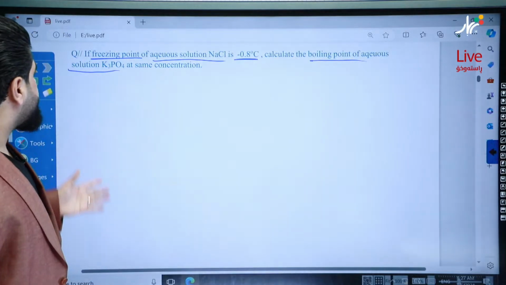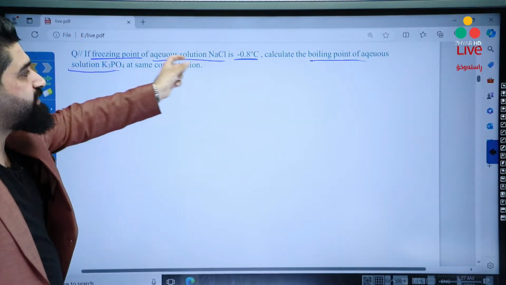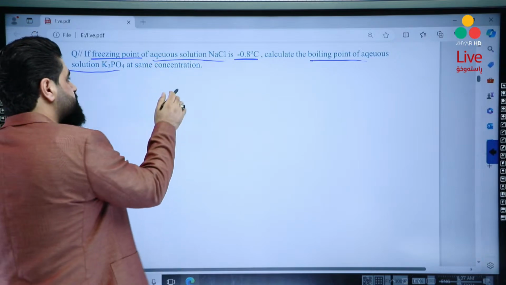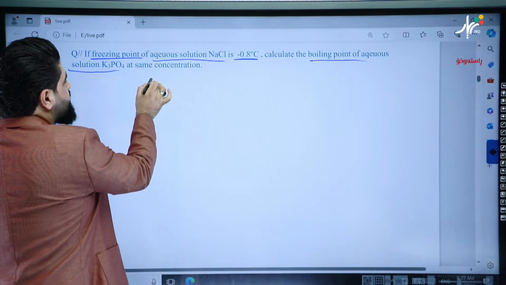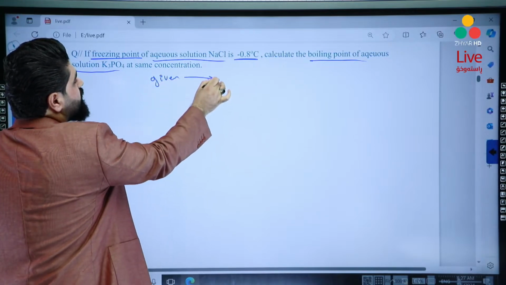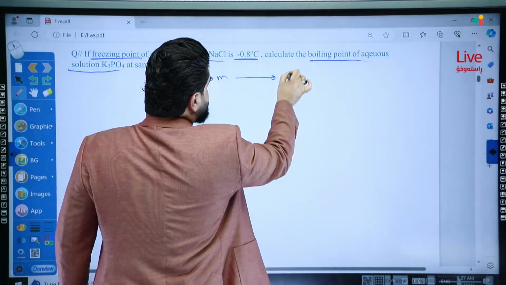So what do we have to do for questions that contain both freezing point and boiling point at the same time? Look, we have 2 things to do. The first thing, change the given information into molality, then change molality into the unknown.